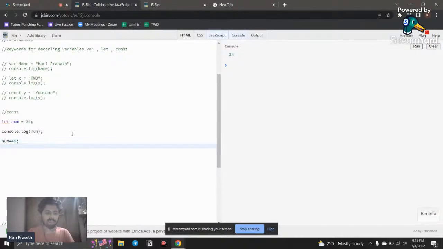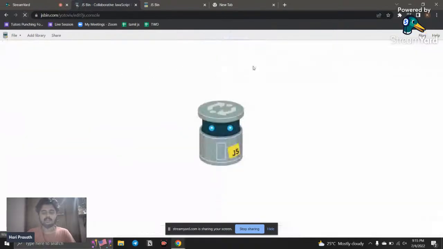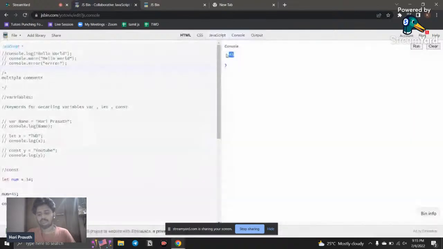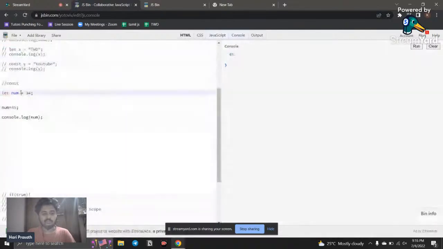Now I call the same thing and run this, and you can see it is 45. First it was declared with 34, and then the value was reassigned to 45. So the last value for the num variable is 45, and when I call the num variable, it shows the value.